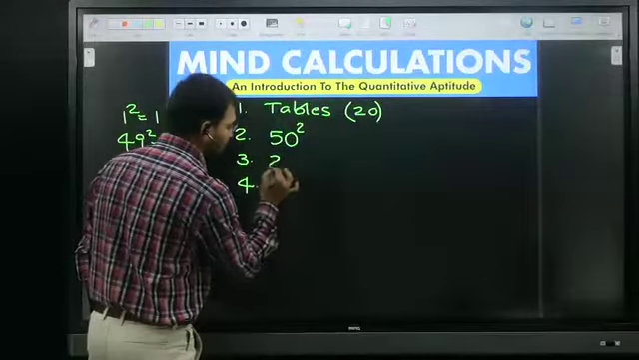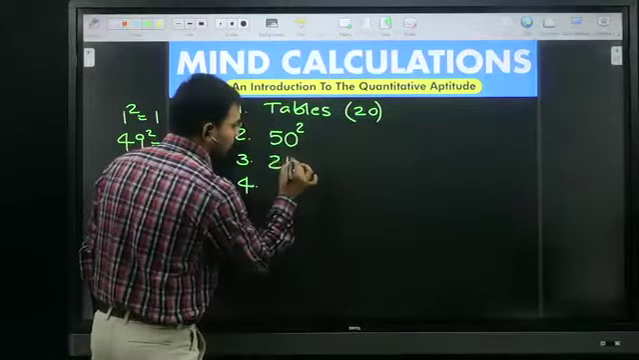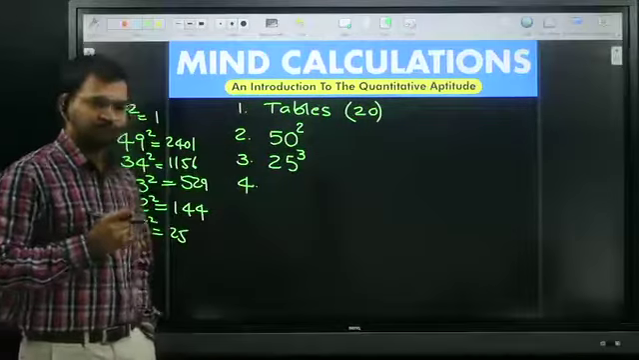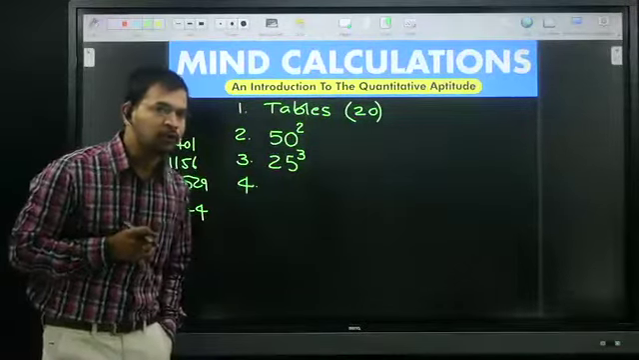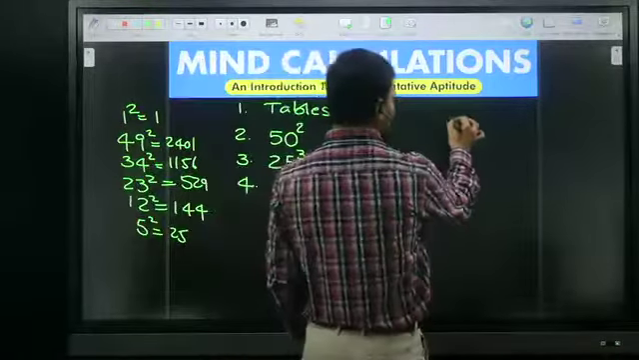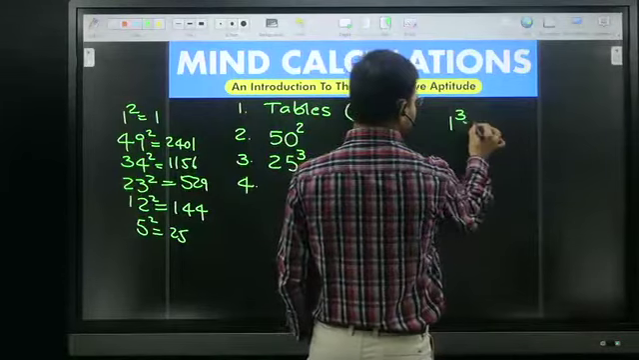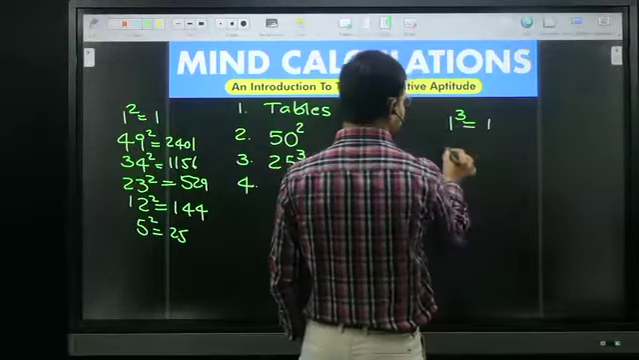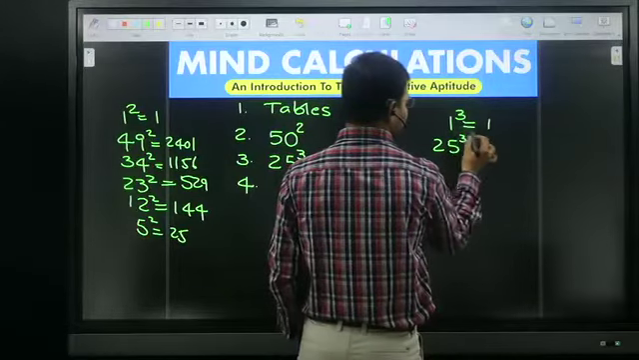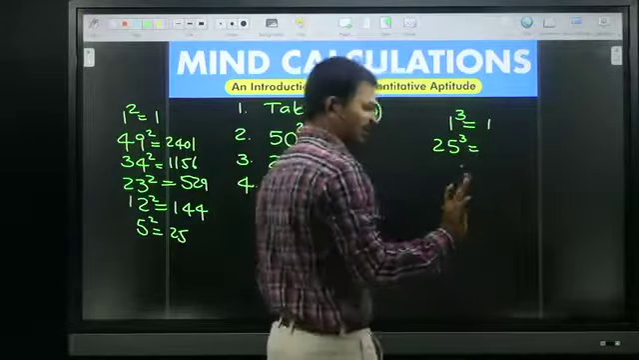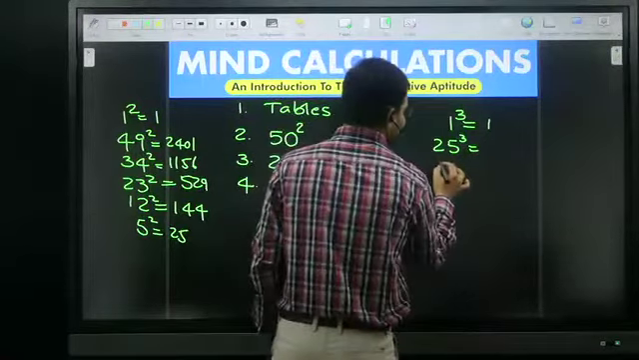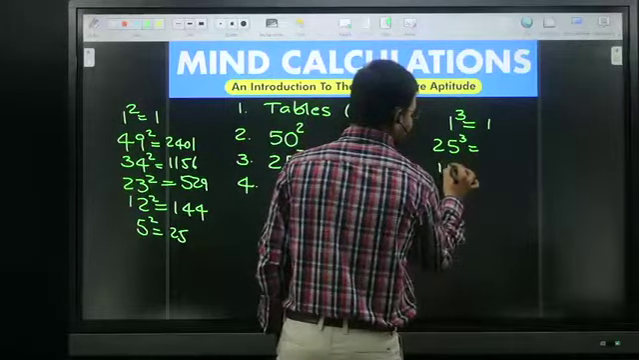And the third one is cube roots. Here we need minimum 25 cube roots. Say, for example, tell me, what is 1 cube? Very good, 1 cube is 1. It's very easy. Now tell me, what is 25 cube? Not 25 square, 25 cube. So tell me, what is 15 cube?